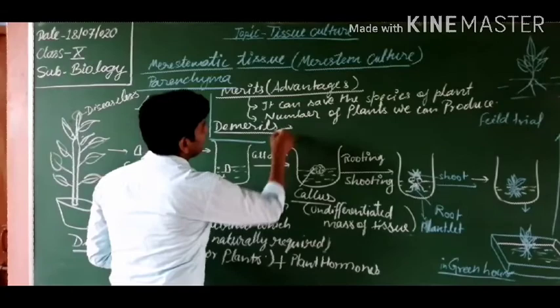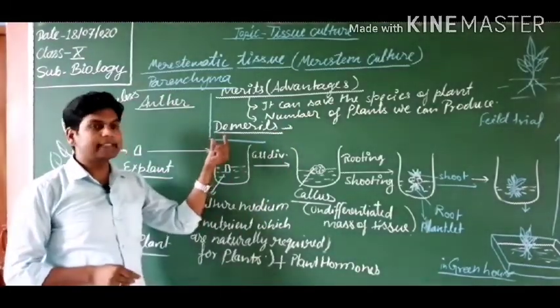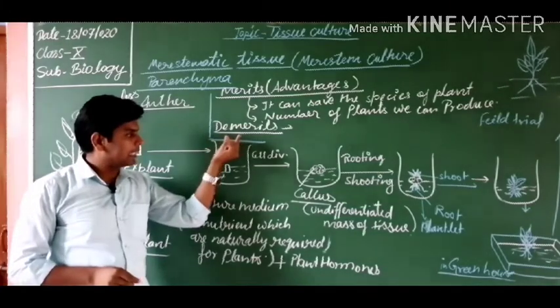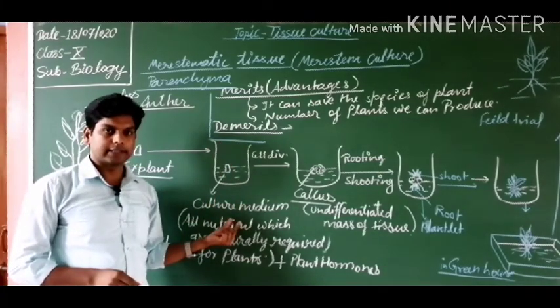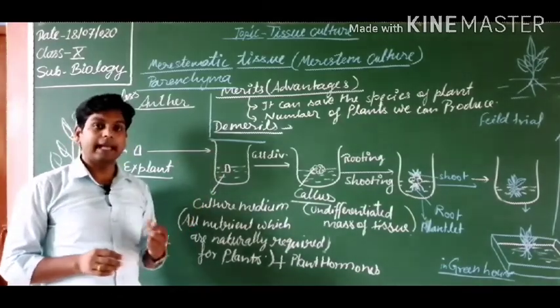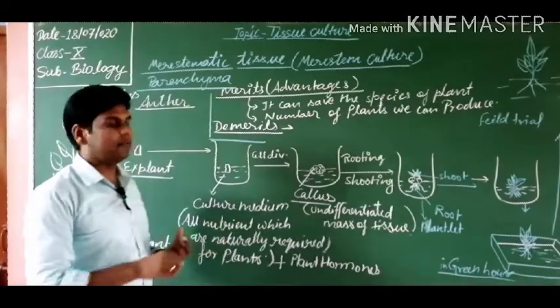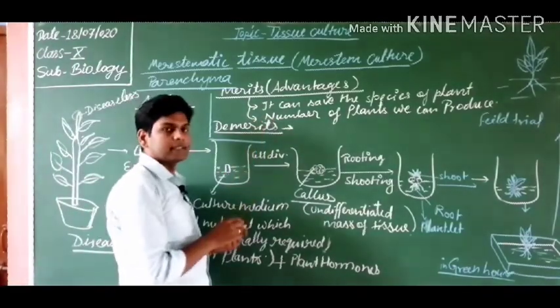What are the demerits? What is the demerit? It is a very expensive process. This is an expensive technique, because anybody cannot perform this process and it should be under the supervision of an expert. That is why this is the most important demerit of the tissue culture process. Got it?